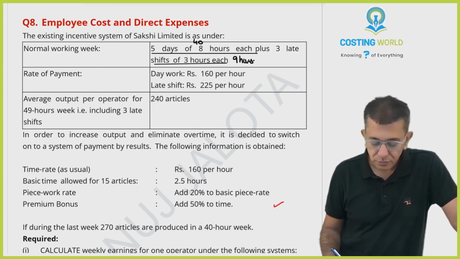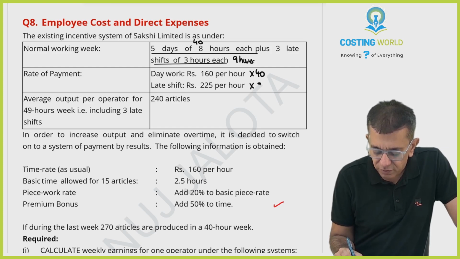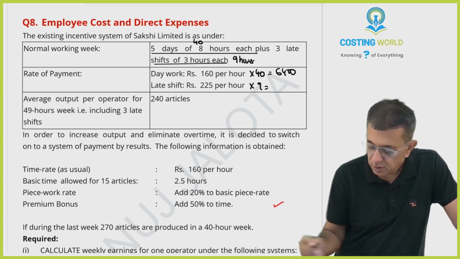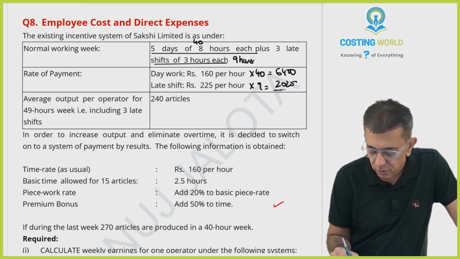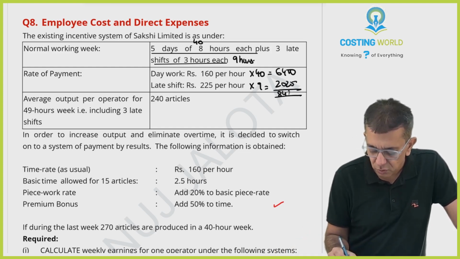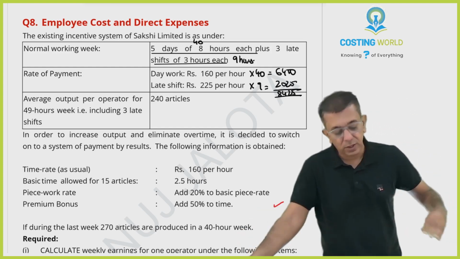So day shift they'll be working for 40 hours and late shift for 9 hours. Let me compute this. This will be 6400, and 225 into 9 will be 2025. Plus 6400, this is 8425. Although I have not read the entire question, this is what I'm thinking till now.